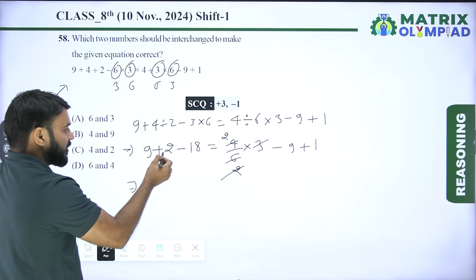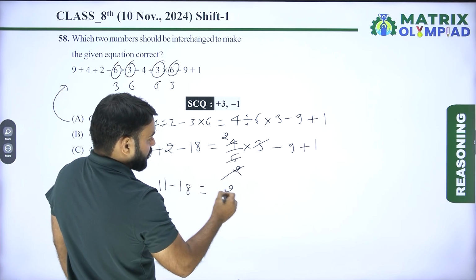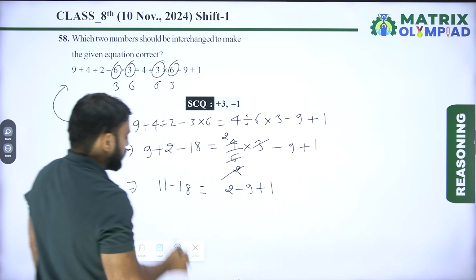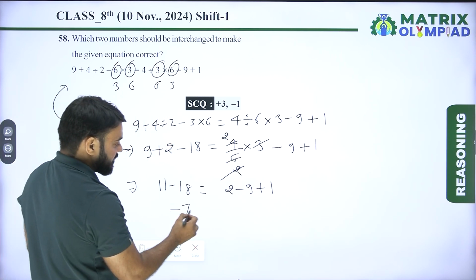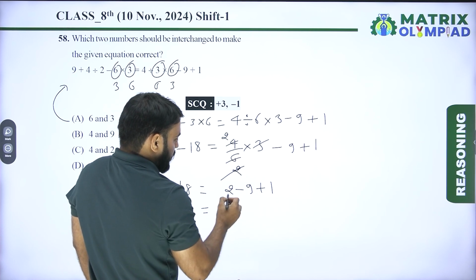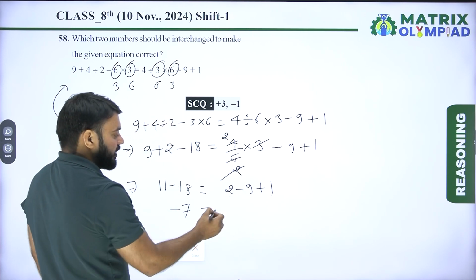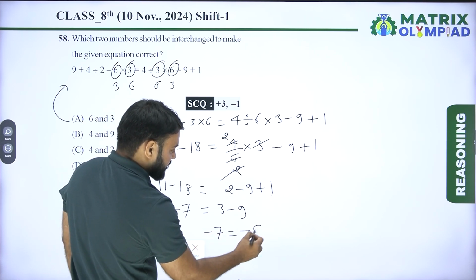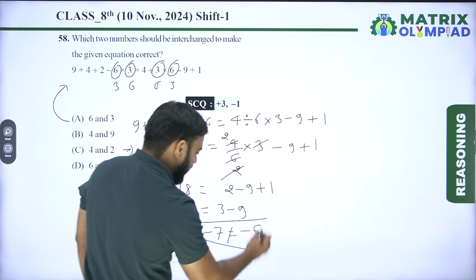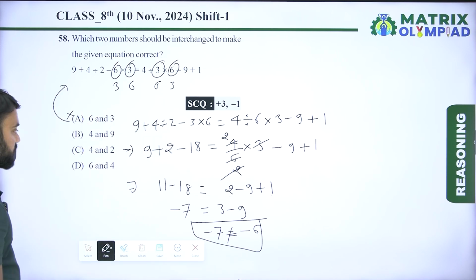So 9 plus 2 means 11, minus 18, is equal to 2 minus 9 plus 1. So 11 minus 18 means minus 7, is equal to plus 2 plus 1 means plus 3, minus 9. Minus 7 is equal to minus 6. Minus 7 never equals minus 6. So option A is an incorrect option.